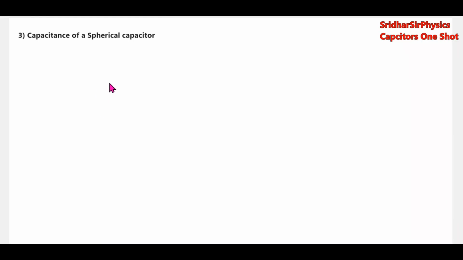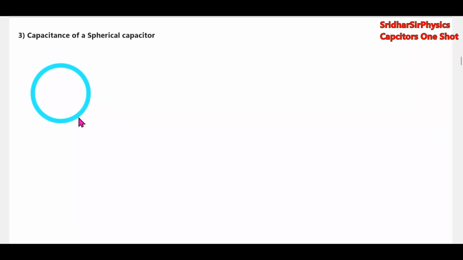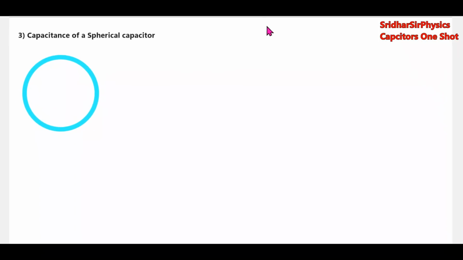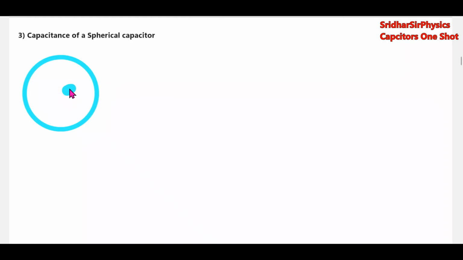Next, we'll take another, parallel plate, spherical capacitor. So spherical capacitor में there's an iron sphere.